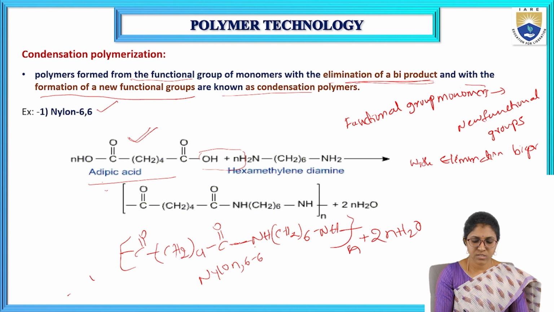Here functional groups react with each other and we get new functional groups by the elimination of the byproduct. The byproduct is a water molecule.